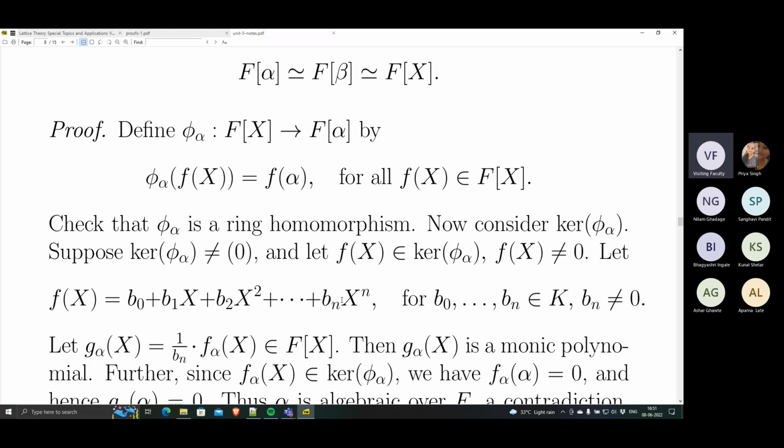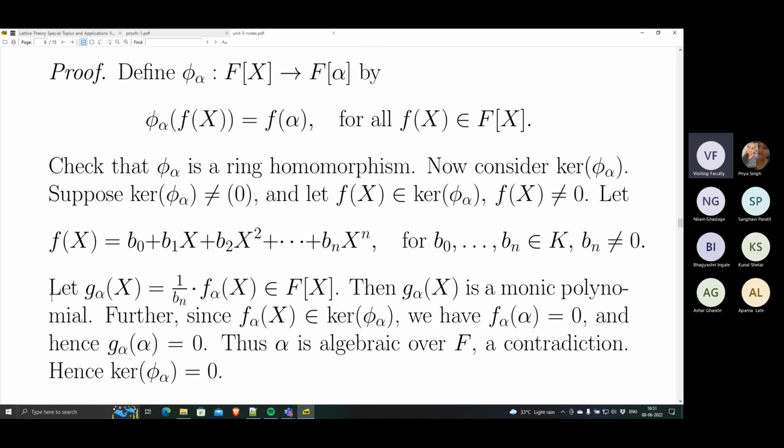If bn is non-zero, we can easily form a monic polynomial out of this. So we can take g_alpha(x) to be 1/bn times f_alpha(x). bn is non-zero in the field F, so I can invert. Oh, not K, this is F. That's a typing mistake. So now when I take 1/bn times f_alpha, this is actually a monic polynomial. g_alpha(x) is a monic polynomial.